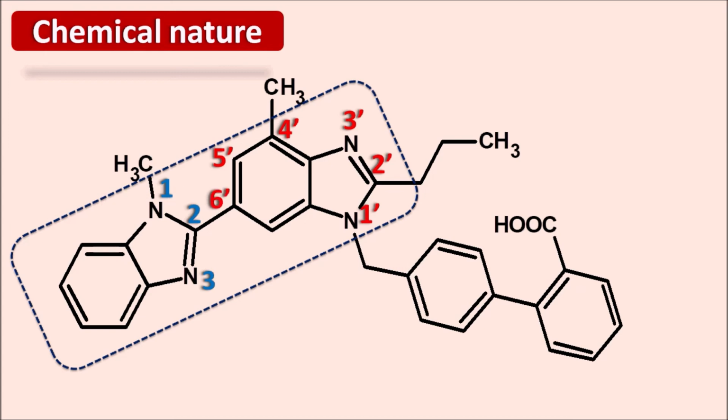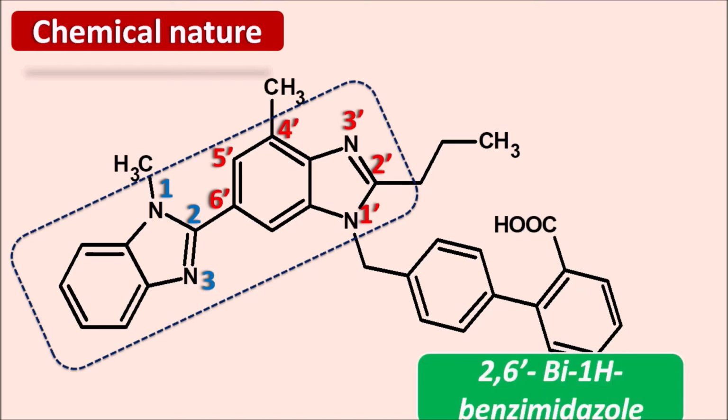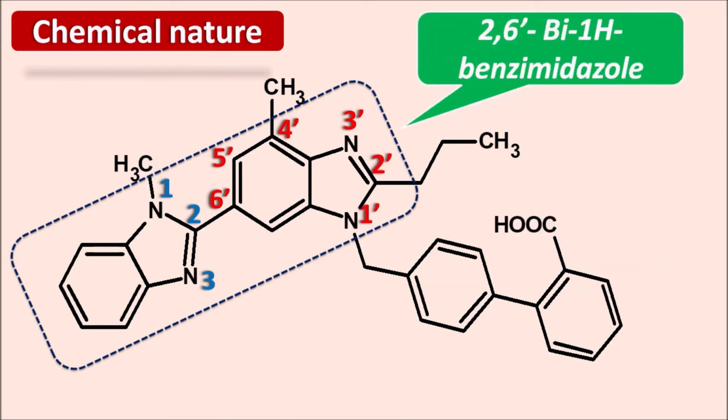In this way, the benzimidazole rings are attached by the second position of one ring and the sixth position of the second ring. So these types of rings which are attached by a single bond are prefixed with the letters bi, and they are attached by second and sixth positions. So this can be represented as 2,6 bi-1H-benzimidazole. So this ring is present in the telmisartan.